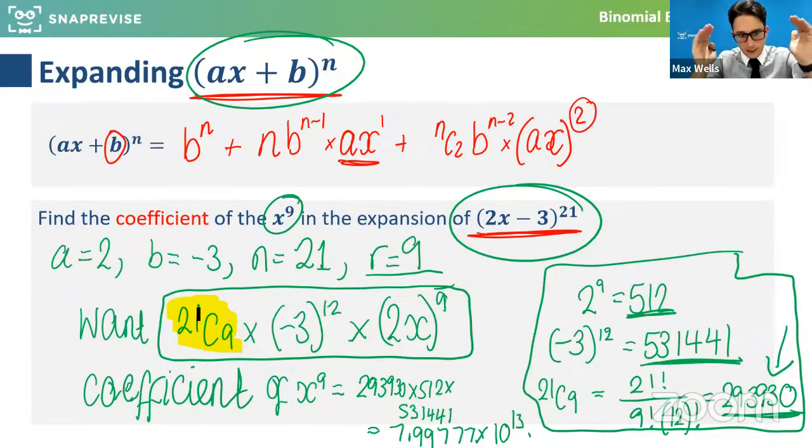And are we happy that if the brackets are 2x minus 3, 2x minus 3, 2x minus 3, we're either timesing 2x's or -3's in that order of stuff. So if we want x to the power of 9, that means we've done the 2x times a 2x times a 2x, 9 of them, meaning whatever's left has to be all the -3's timesed together. So if I've done 9 of the 2x's, how many brackets have I got left with the -3's in? That would be 21 minus 9, so 12. So there's 12 of the -3's being timesed in there.